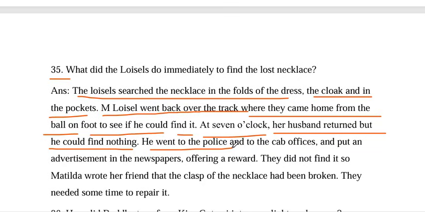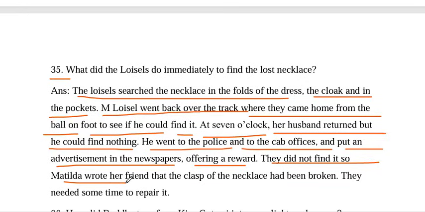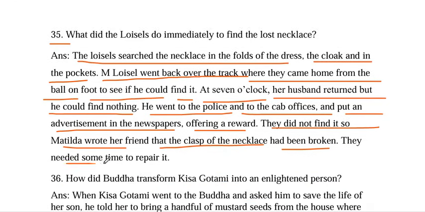He went to the police and to the cab offices and put an advertisement in the newspapers offering a reward. They did not find it, so Matilda wrote to her friend that the clasp of the necklace had been broken. They needed some time to repair it.